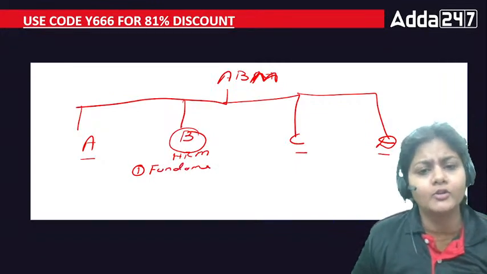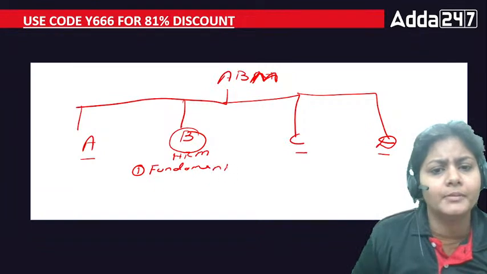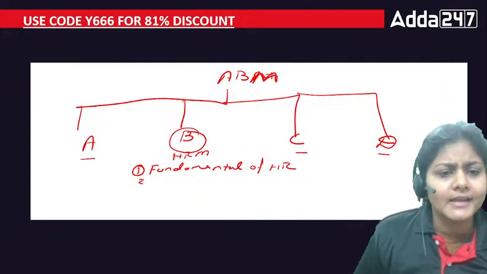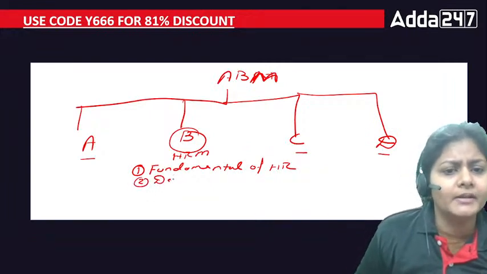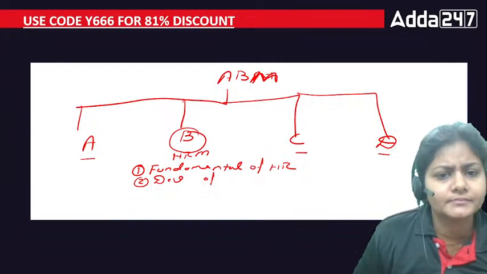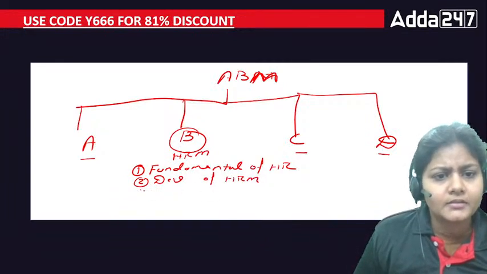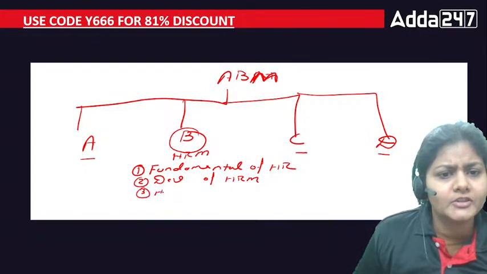Earlier it was module C, but now it is module B. So it has the fundamentals of HR, right? Then the second chapter is development of HR. Third chapter is human implication.